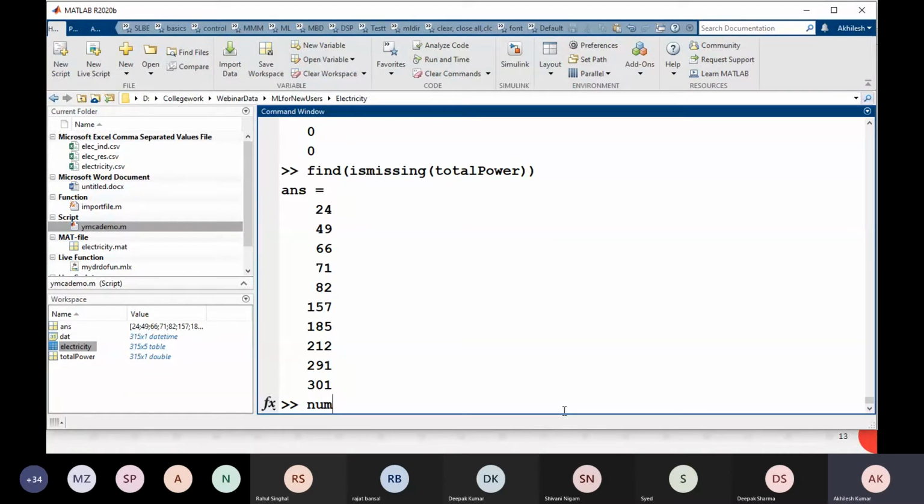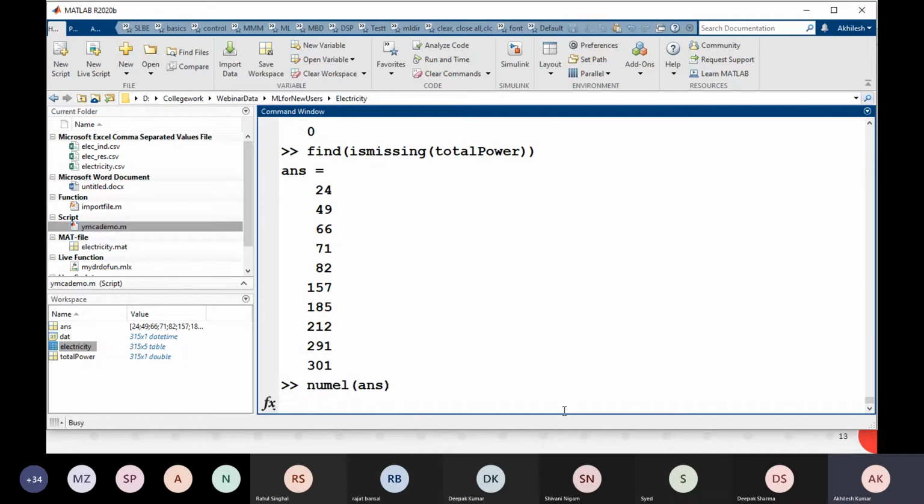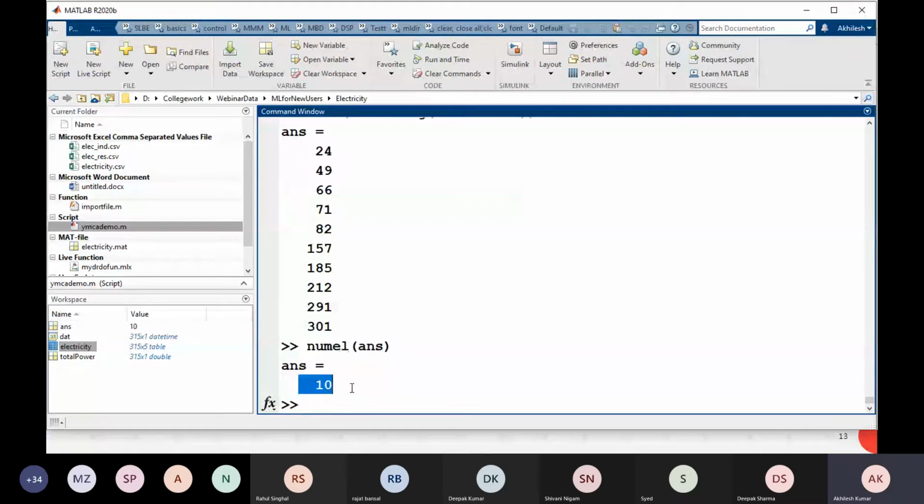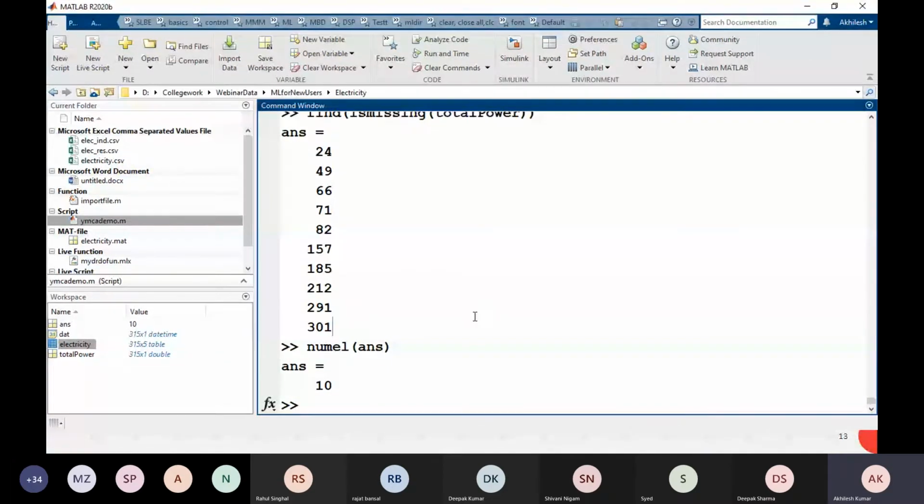Further, I want to count how many missing data do I have, numel, and this answer. So total 10 missing data we have, right? So we are going to remove or fill this missing data. These things we are going to see how to do this kind of task.